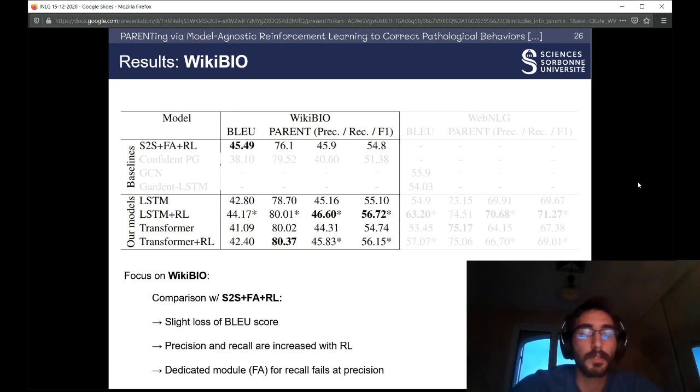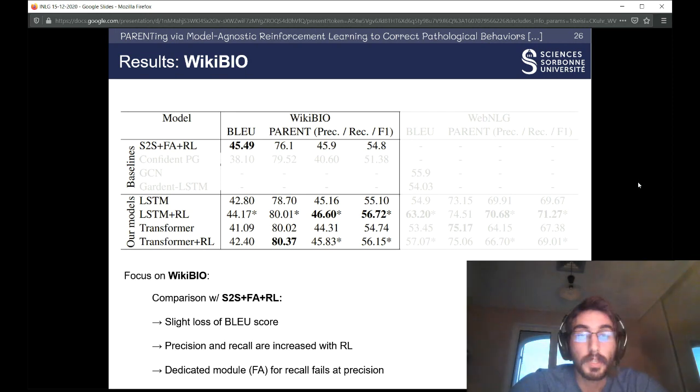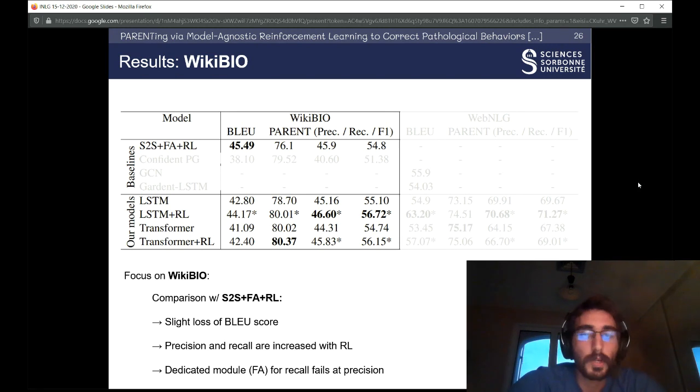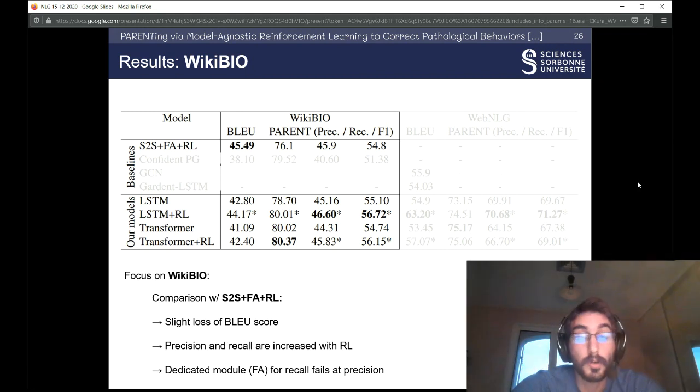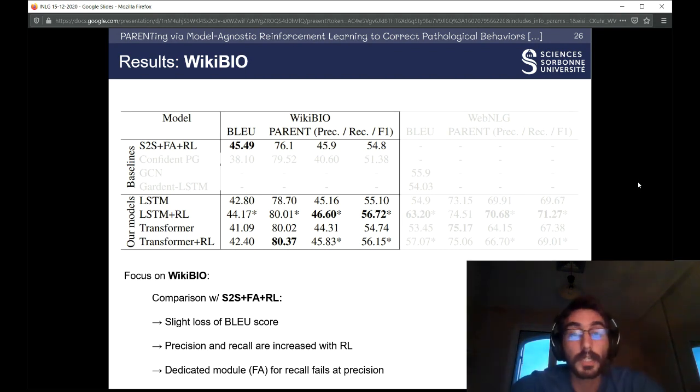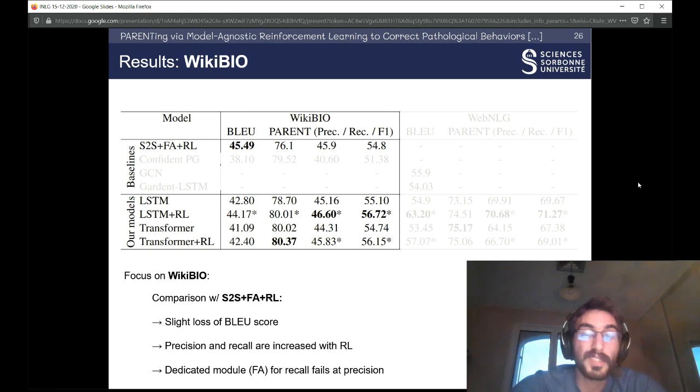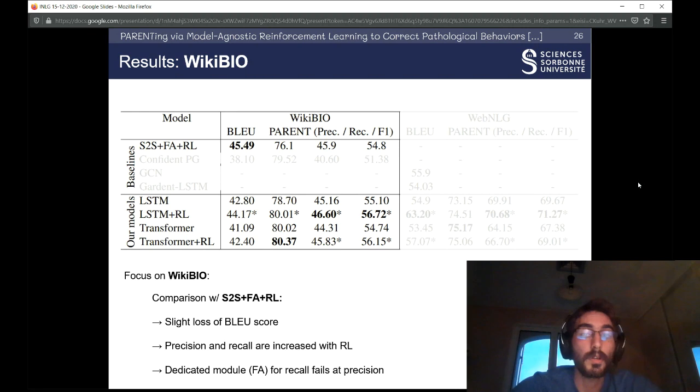Comparing with the sequence-to-sequence with forced attention and RL, we see that it's much more balanced with not quite high precision, but still high and higher recall. But our approach overperforms on both precision and recall. And finally, we can conclude that while the dedicated forced attention module is efficient at recall, it's not optimal either in recall or in precision.